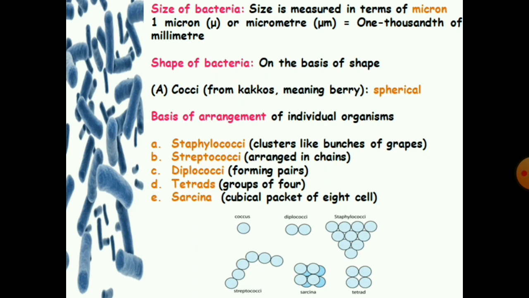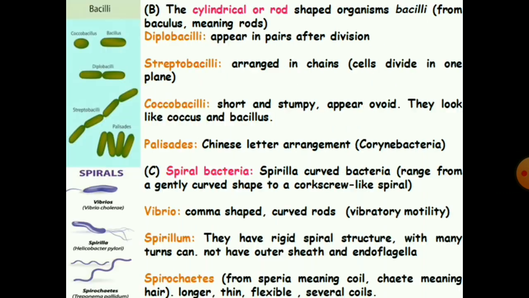First is cocci. It comes from the Latin word coccus, which means berry. This is spherical shaped. Based on the plane of division, cocci can appear in several arrangements, like staphylococci, which are cluster-like bunches of grapes, streptococci arranged in chains, diplococci forming pairs, tetrads a group of 4 cells, and sarcina a cubical packet of 8 cells.